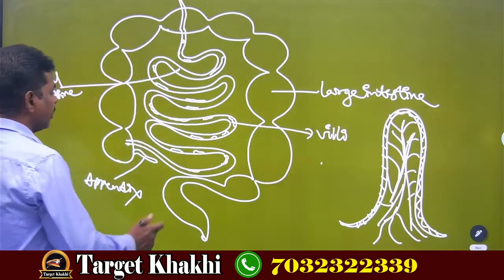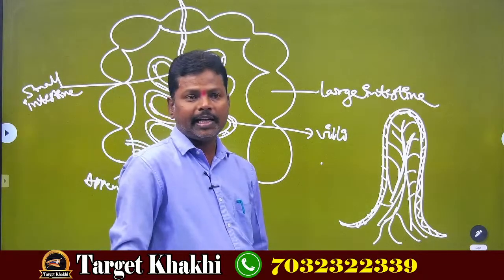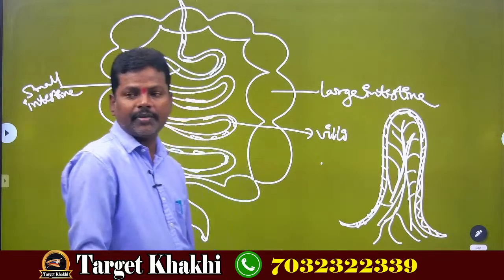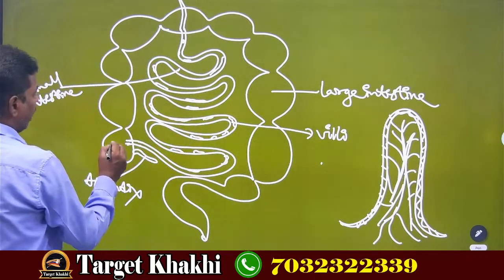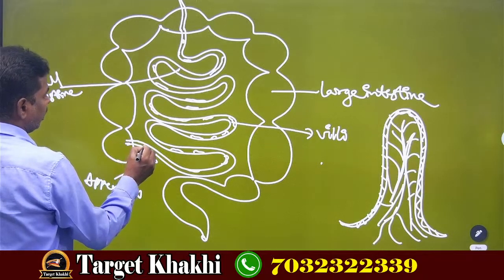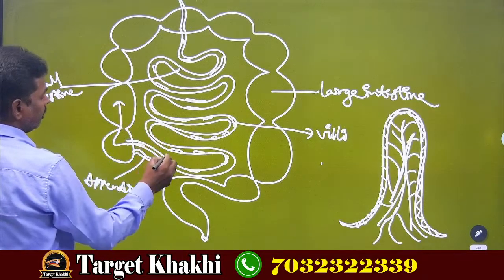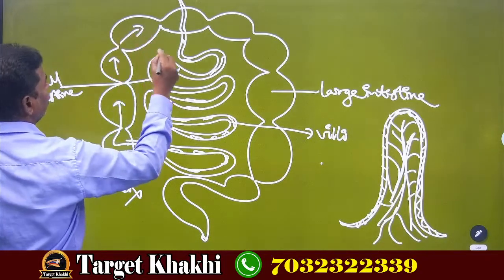Now next thing is, what about the undigested food? The undigested food will enter into the large intestine from the small intestine, understood, along with waste water.